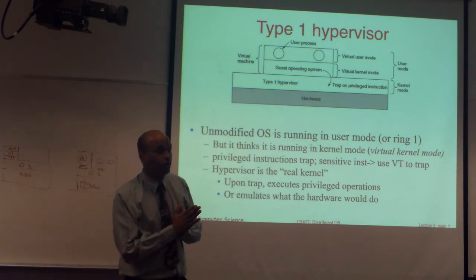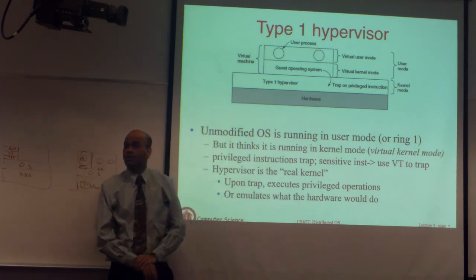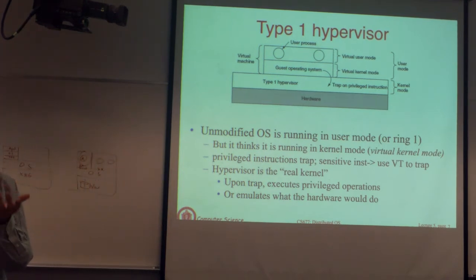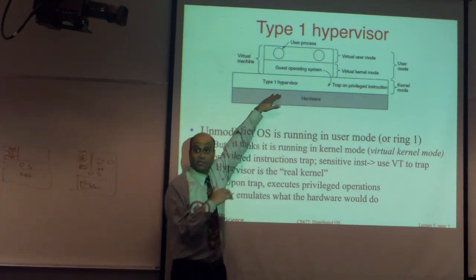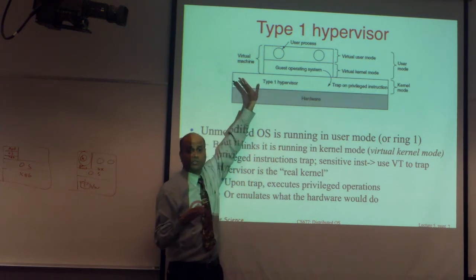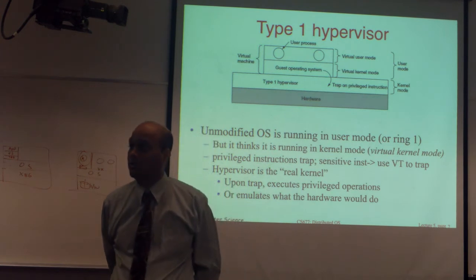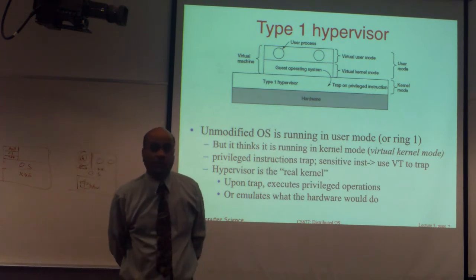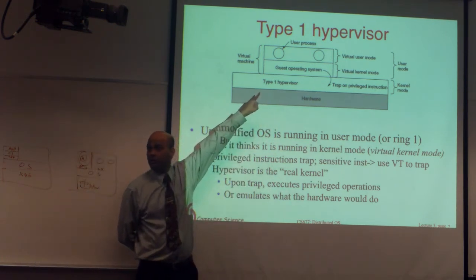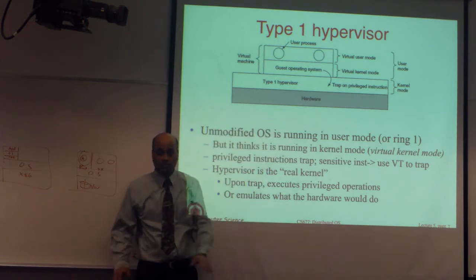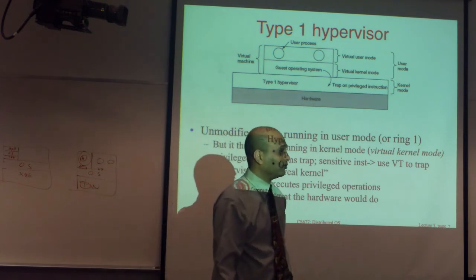So you allow it to run in user mode. Which basically means I don't trust this OS because I don't know what it is doing. I will be the only thing that decides what happens, meaning I, being the hypervisor. So I will do the kernel mode operation and the OS doesn't have to do it. Meaning it's not to be trusted, so it's going to run in user mode. So that begs the question, that is still a valid kernel. It actually does not know it is running on a virtual machine. It just assumes so, because the virtual machine looks like real hardware to the OS.